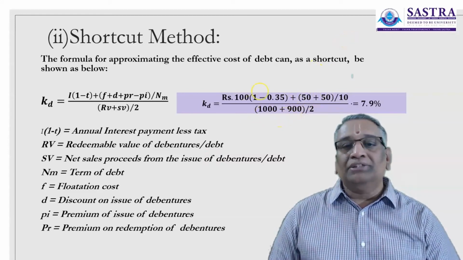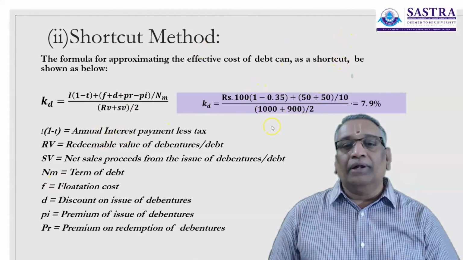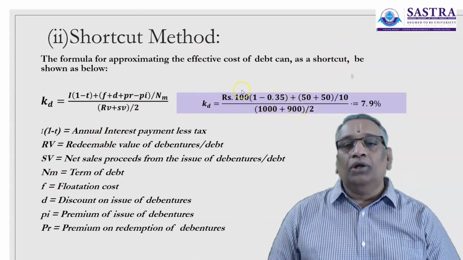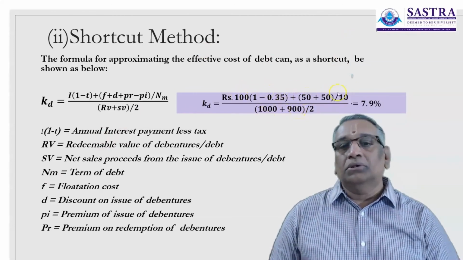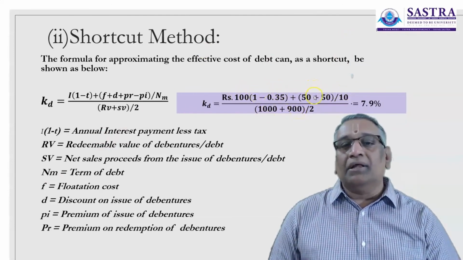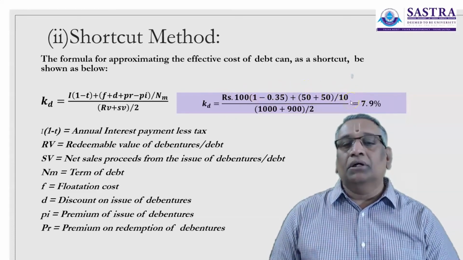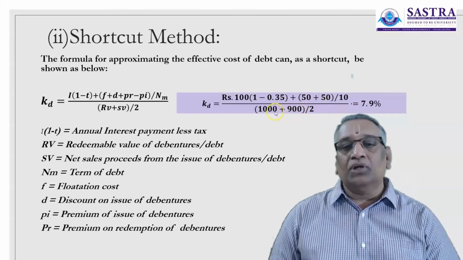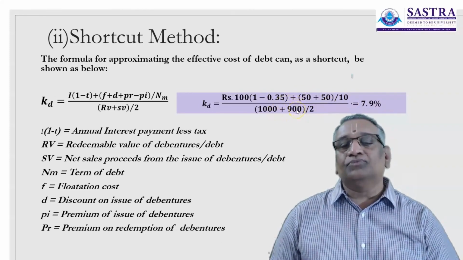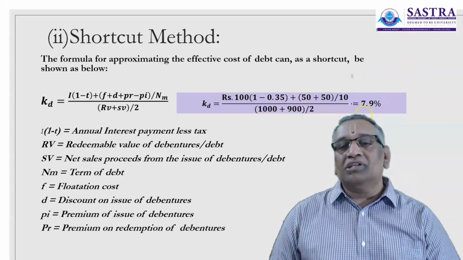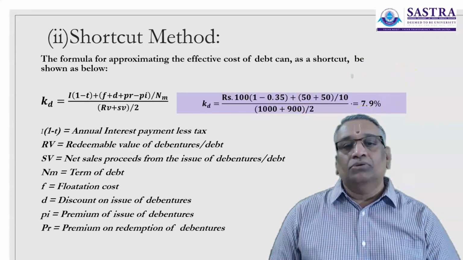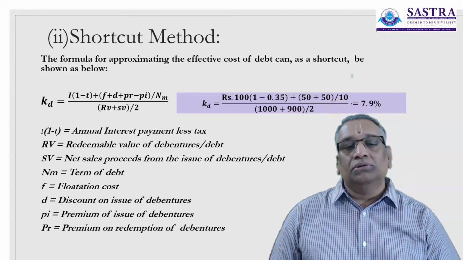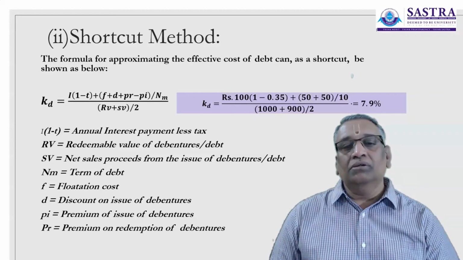So the amount realized will be rupees 900, whole divided by two, you are averaging it. You are discounting your interest payments and other expenses by the term, discounted at the average value of your redemption value and the net proceeds. Which comes to around 7.9%. So the cost of redeemable debt with the flotation cost should be calculated using this method.